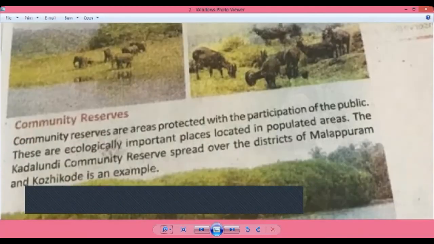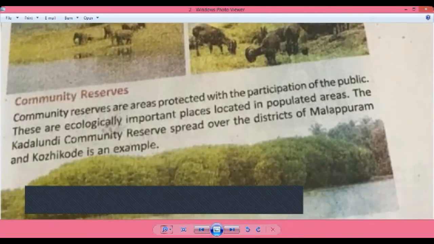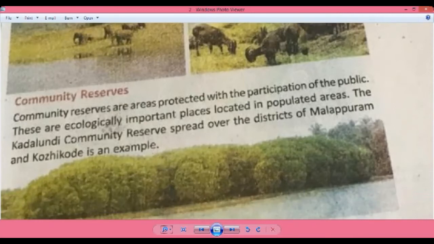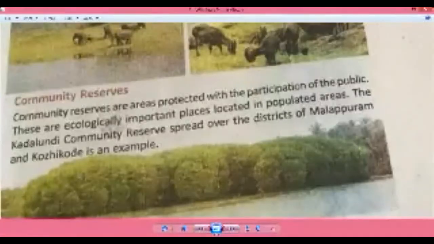Then next is community reserves. Community reserves are areas protected with the participation of the public. They are conserved with the help of people, for important places located in populated areas.